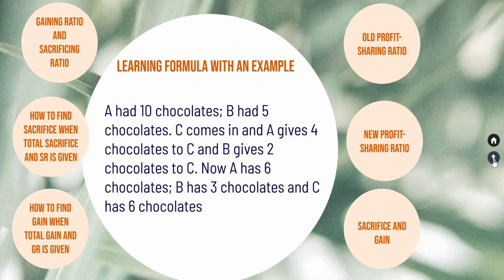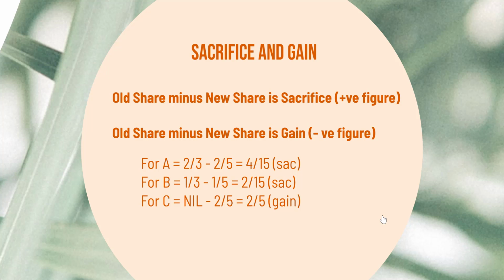Let's see who sacrifices and who gains with the help of the formulae. When we apply the formula old share minus new share, if we get a positive figure, we know it's a sacrifice, and if we get a negative figure, we know it's a gain. So let's do it for each partner. For A, old share 2/3 minus the new share 2 divided by 5, we get a positive 4 divided by 15 and therefore we know A has sacrificed.